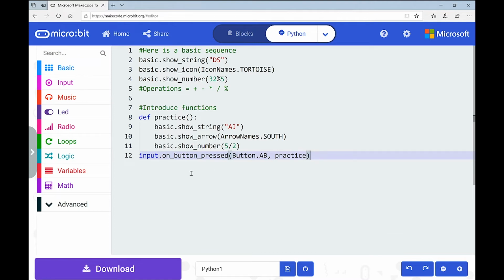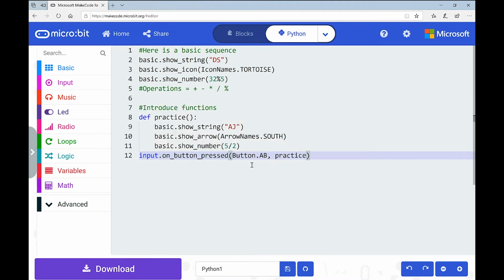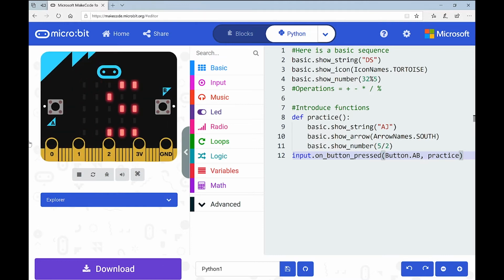So what this all means is we've made a function called practice which contains these 3 instructions, and we've now said on line 12 that when we press button A and B together, call on the function practice which should execute those 3 lines of code. So let's go and check if that works. And then we'll take a breath because I know that was a lot of information to take in.